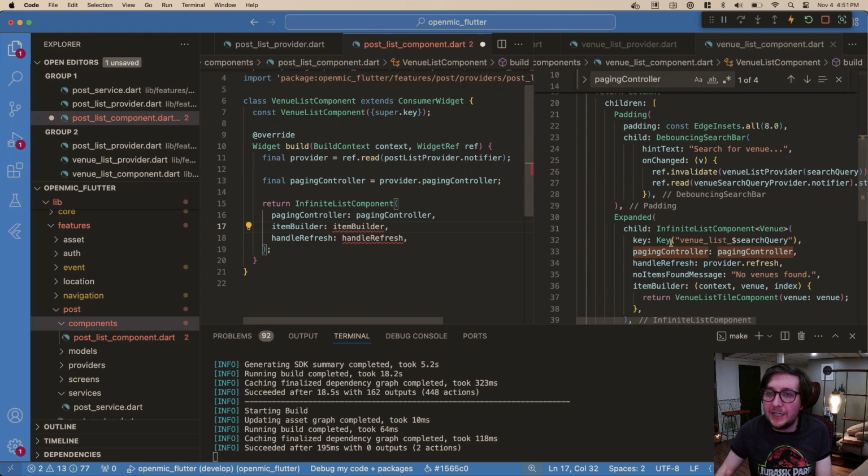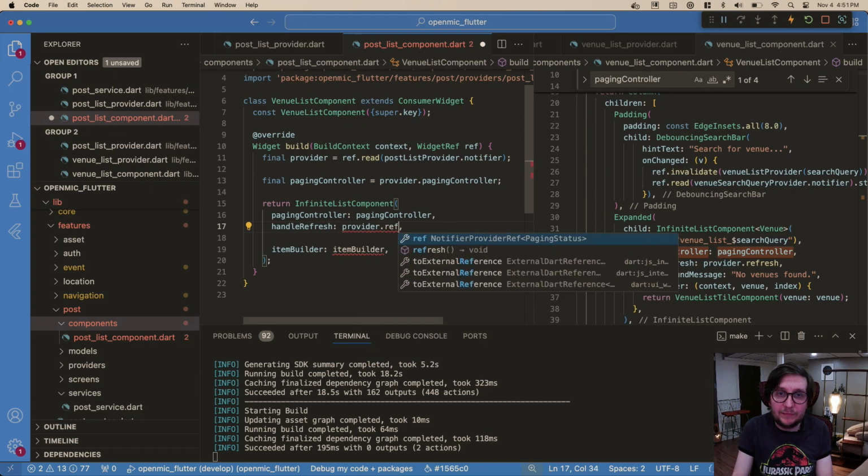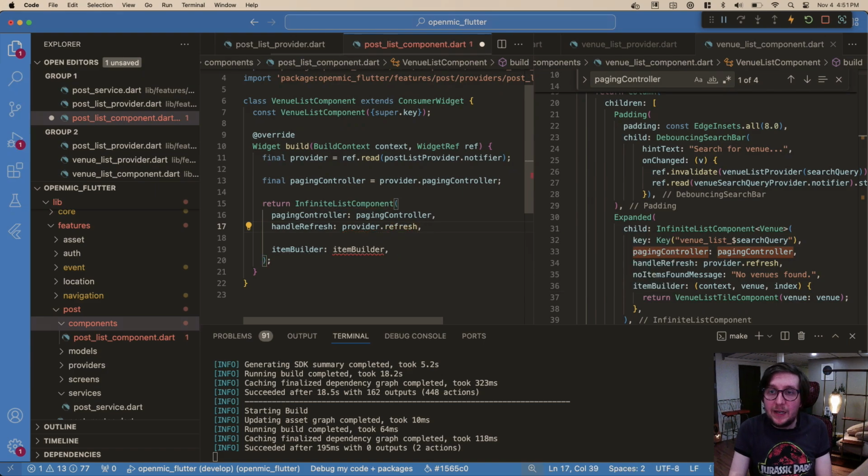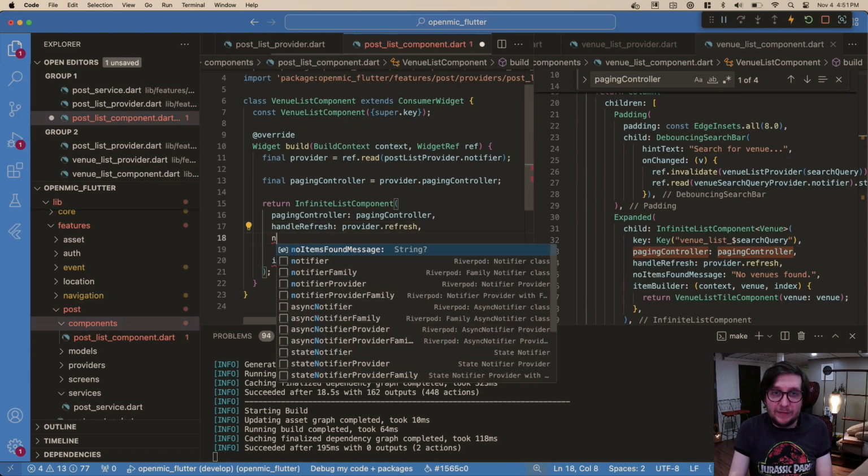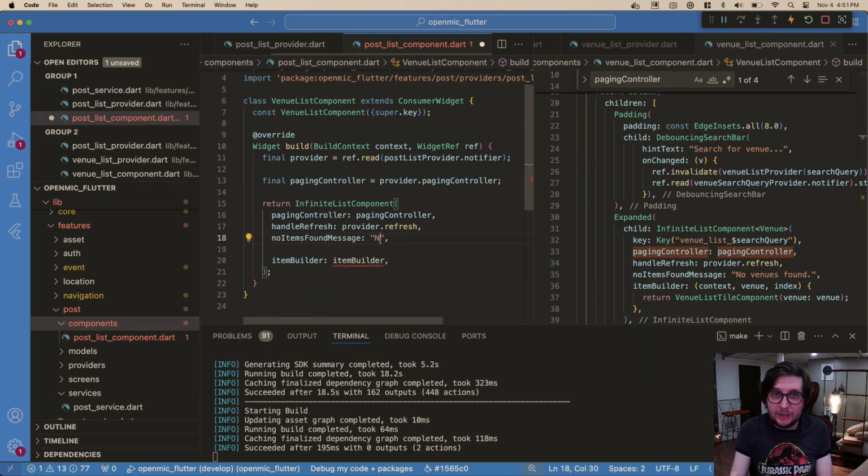I don't think we need the key because that was when you were changing searches. But what do we need? We need a handle refresh. Oh, handle refresh is already here. Okay, let's grab that. So for this, we just do provider.refresh. We just pass a reference to the function. No items found. We'll just say no posts found.